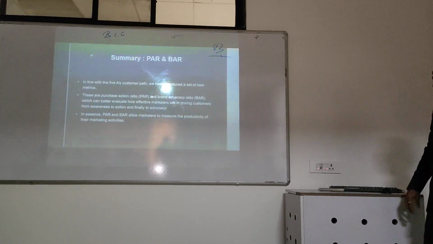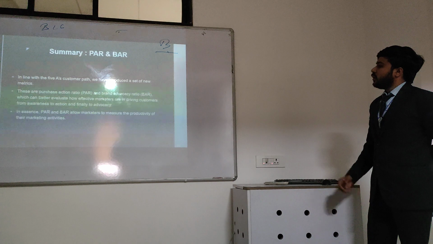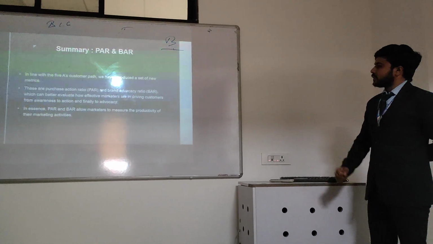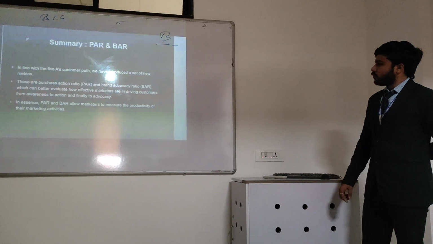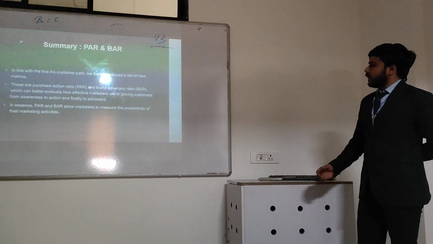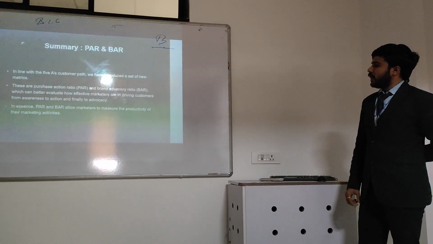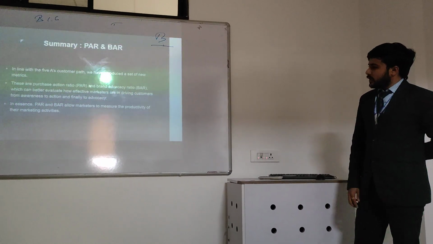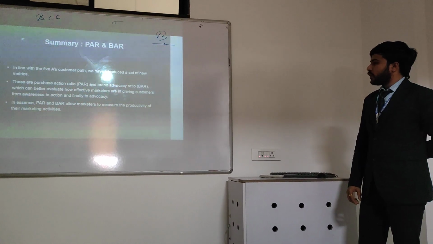Summary for PAR and BAR. In line with the 5A customer path, we have introduced a set of new metrics: purchase action ratio and brand advocacy ratio. These can better evaluate how effective marketers are in driving customers from awareness to action and finally to advocacy. PAR and BAR allow marketers to measure the productivity of their marketing activities.